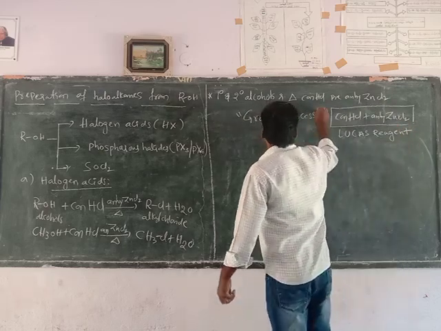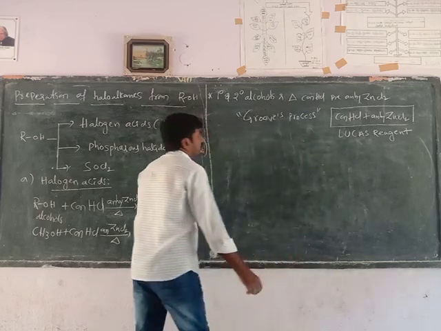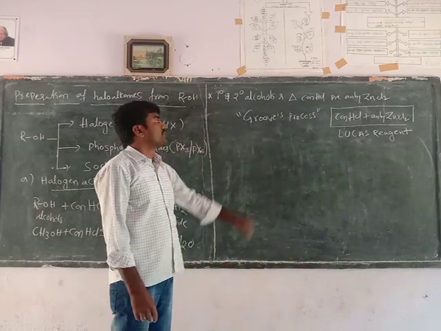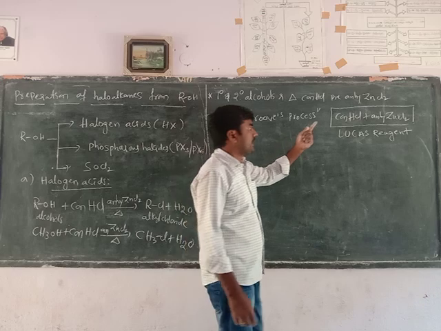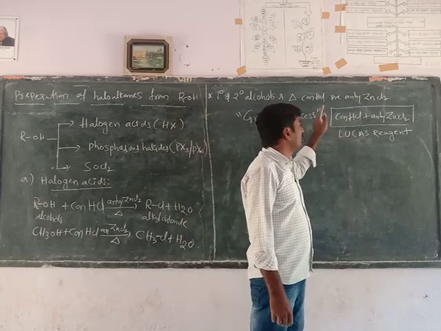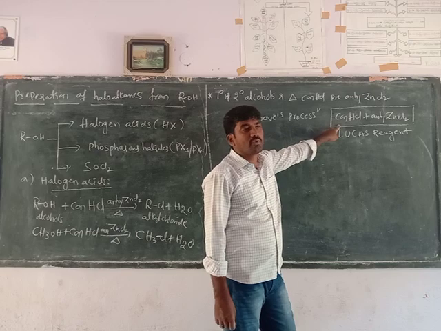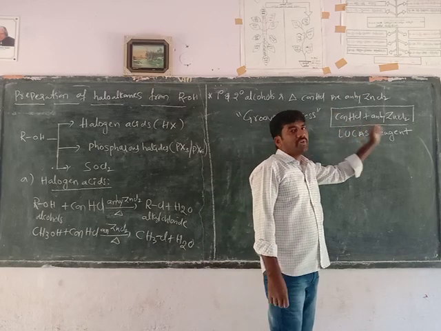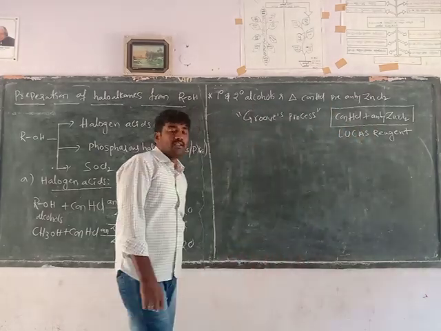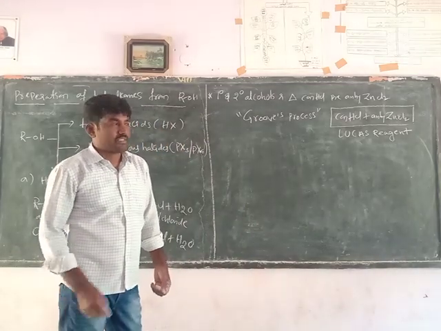This process is called the Groves process. So primary and secondary alcohols are heated with Lucas reagent, concentrated hydrochloric acid plus anhydrous zinc chloride.